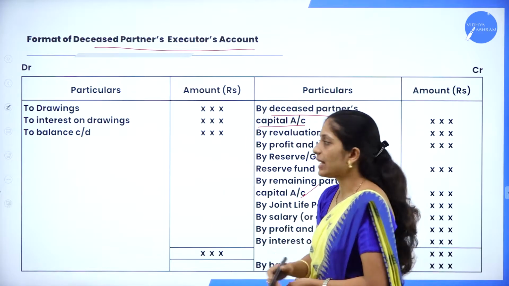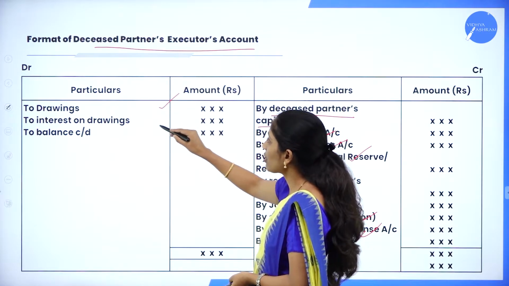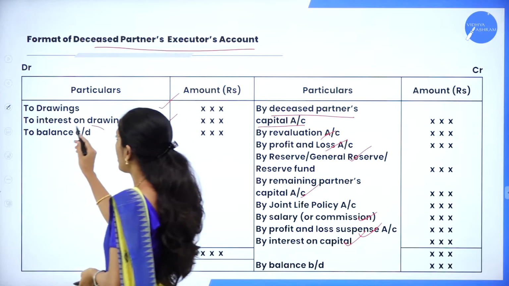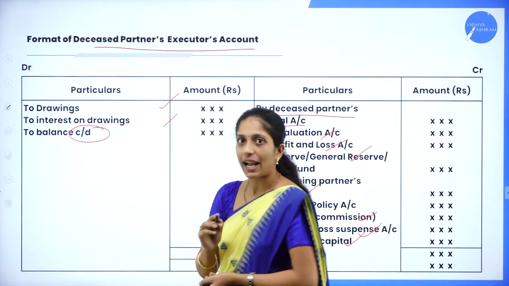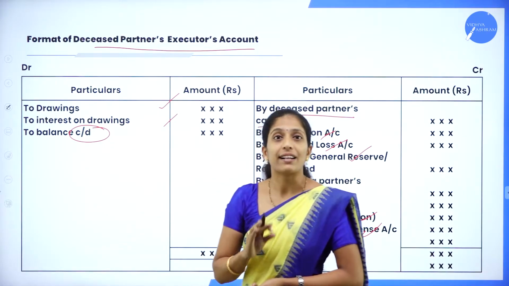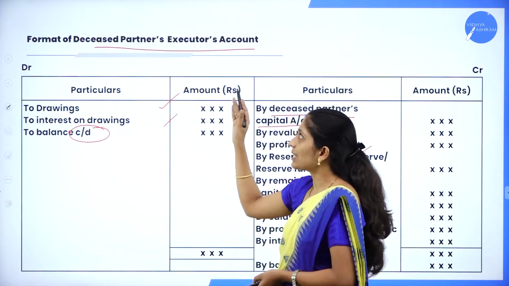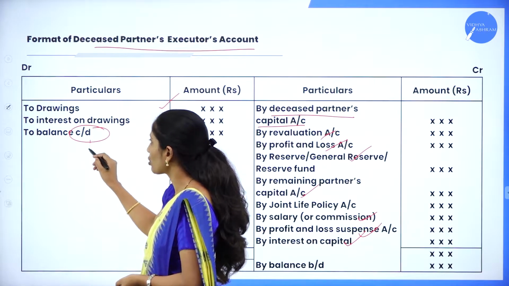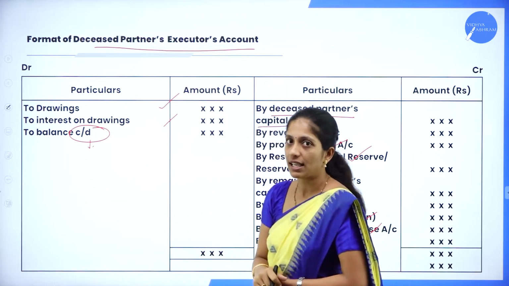And in the debit side, it will be drawings, interest on drawings, and here the balancing figure will be carried down. Whereas in deceased partner's capital account, that balancing figure will be transferred to deceased partner's executor's account. Whereas in deceased partner's executor's account, the balancing figure will be carried down. So this would be the main difference here.